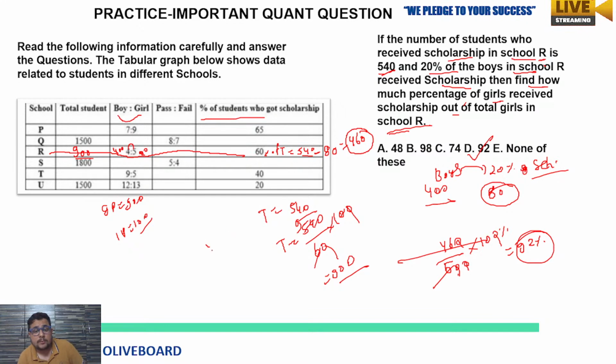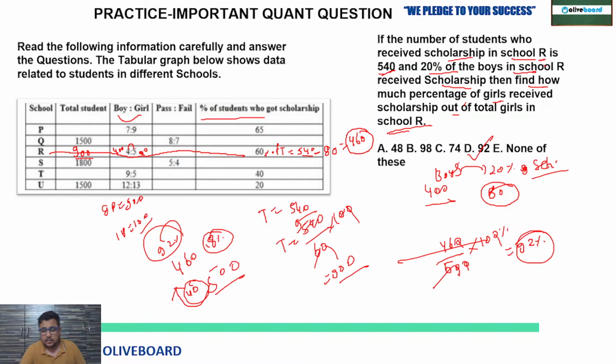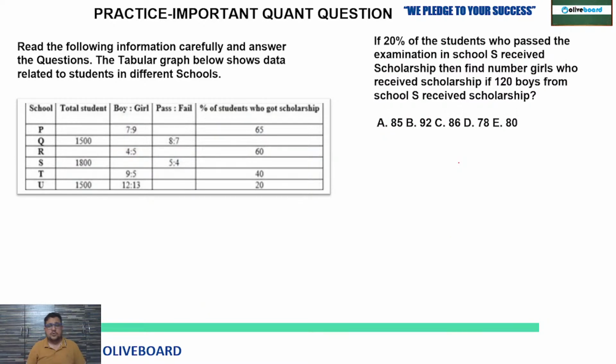Or you can do one more thing. 460 is given and 500. With respect to 500, check how much less it is: 40. 40 is how much percent of 500? 8%. 100 minus 8 means it will be 92%. In this way also it can be done. Right? Hope you are getting it.